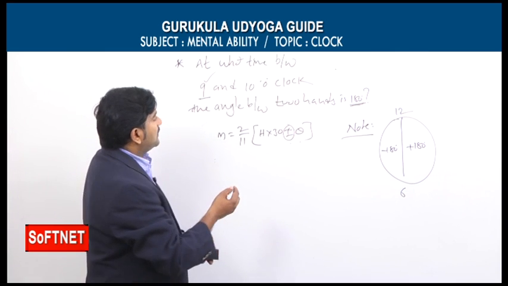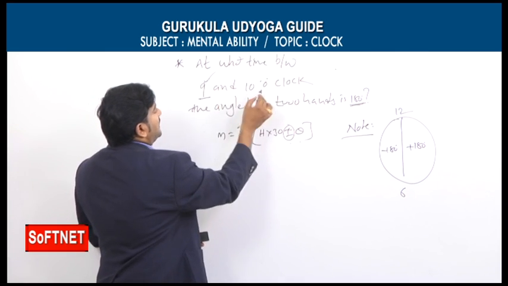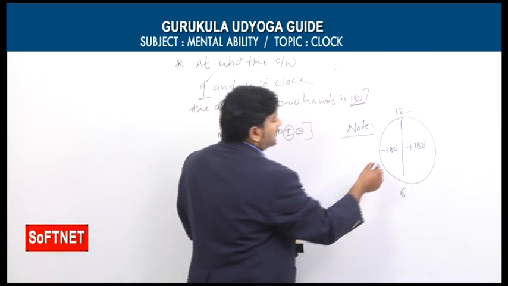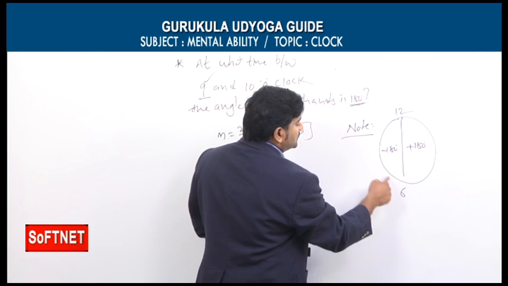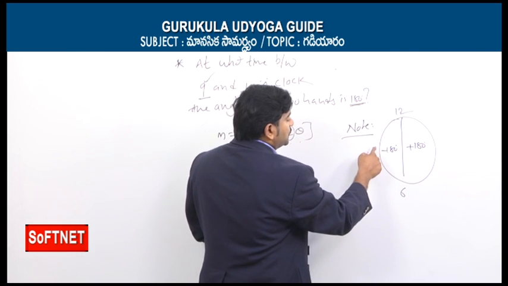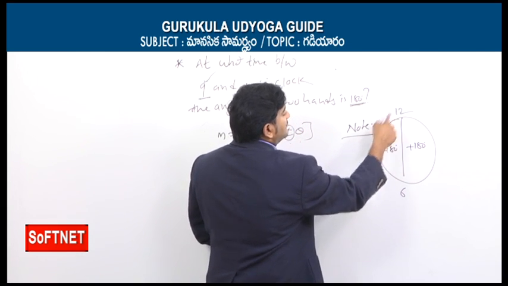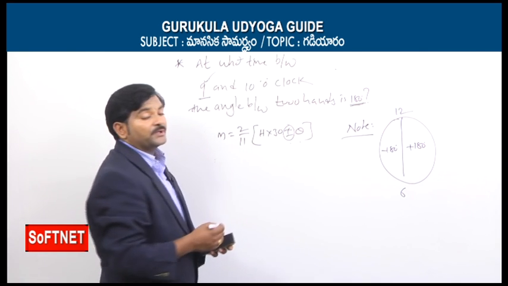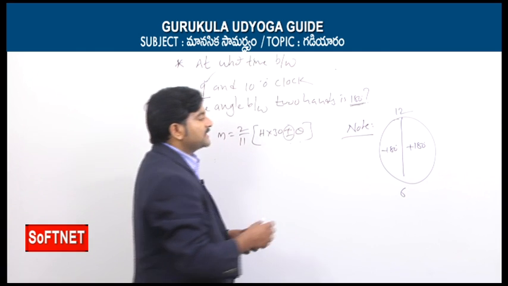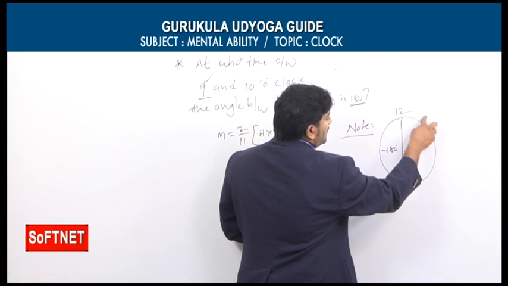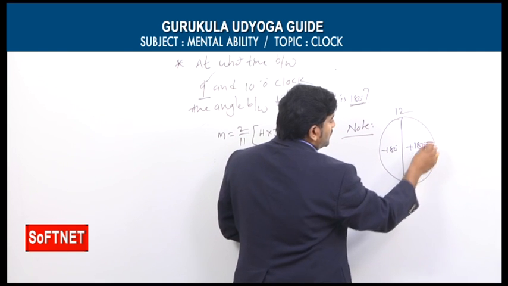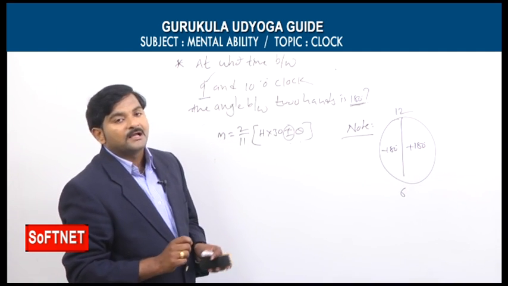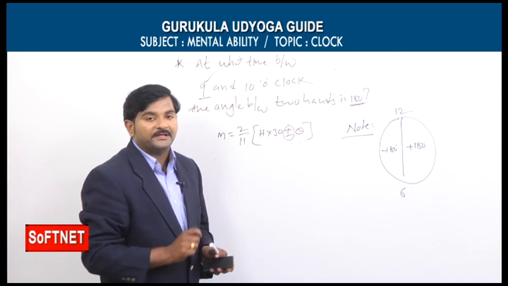So now, the given time is how much here? 9 o'clock and 10 o'clock. It clearly comes under the second part because 6 to 7, 7 to 8, 8 to 9, 9 to 10, 10 to 11 and 11 to 12. So that's why here theta is equal to minus 180. For example, if he gives the time from 12 o'clock to 1 o'clock, or 1 o'clock to 2 o'clock, or 2 o'clock to 3 o'clock and so on up to 6 o'clock, we need to take our theta as plus 180 degrees.